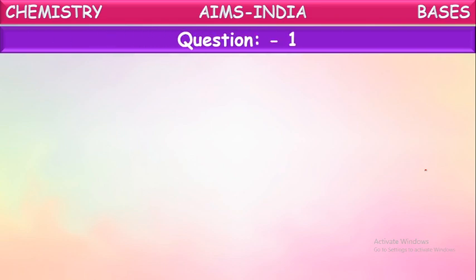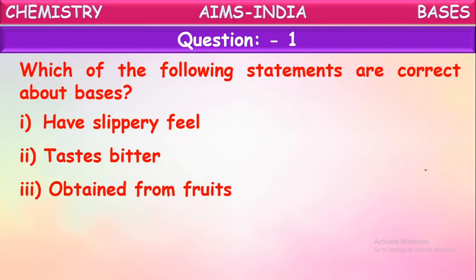Okay children, now the first question. Which of the following statements are correct about bases? Here they have given some properties of bases. Out of these, we have to identify which are correct. The first one: have slippery feel. Yes, bases are slippery or soapy to touch.